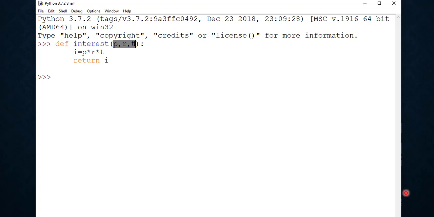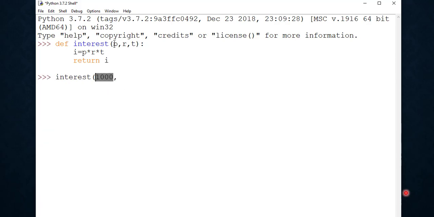If we do not pass three arguments, then the Python interpreter will give us an error. So we can try calling this function interest with the value 1000, that is the principal amount.